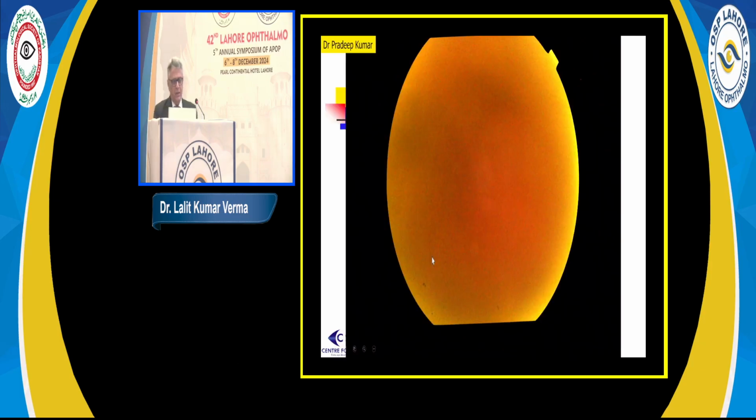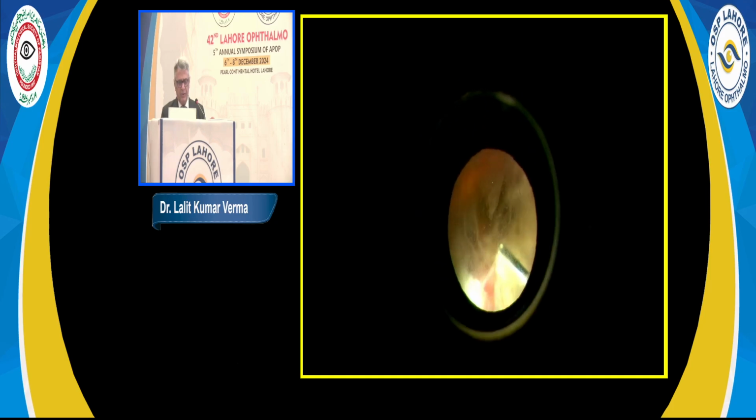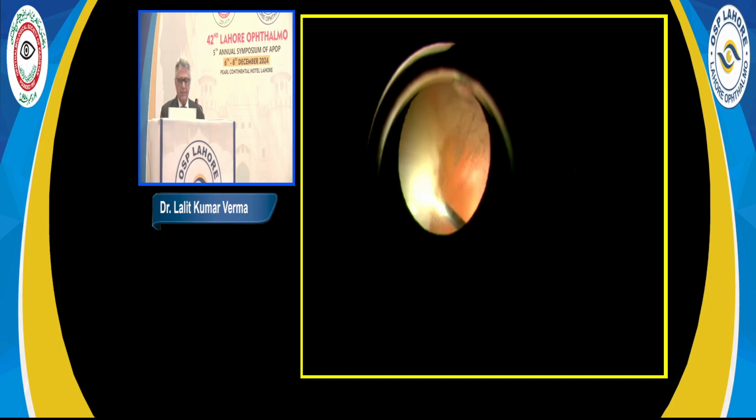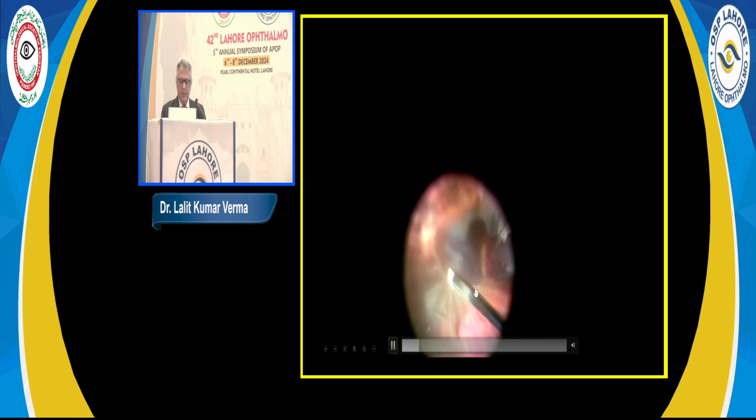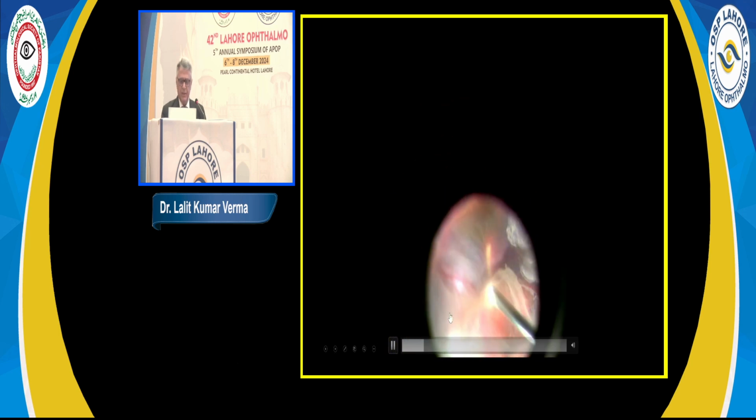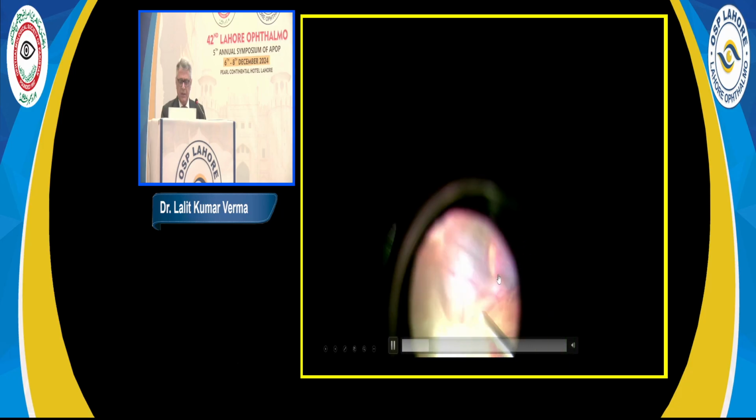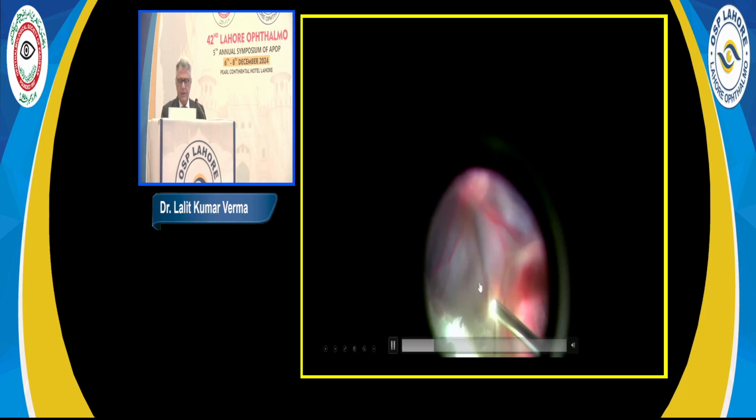So this is another patient. He is a medical professional. He presented with no glow in the right eye. Left eye was unremarkable, but on the ultrasound we could see some elevation in the macular area, which raised the suspicion of something in the macular area, although we were not very sure what was going to happen. But this patient was taken up for vitreous surgery, and you do a 3-port pars plana vitrectomy, do a core vitrectomy, and immediately as soon as this gel hemorrhage was taken care of by the machine cutter,